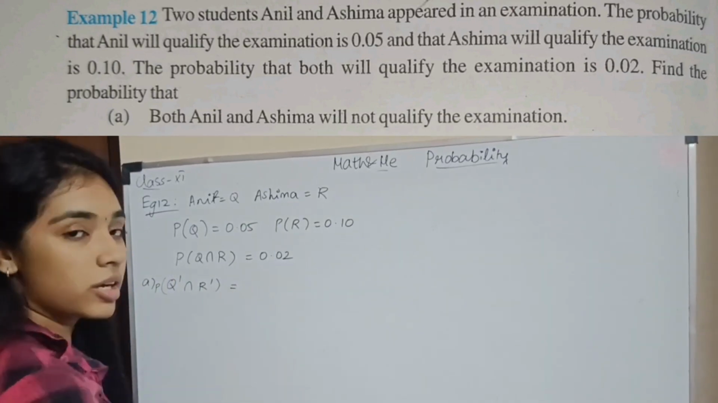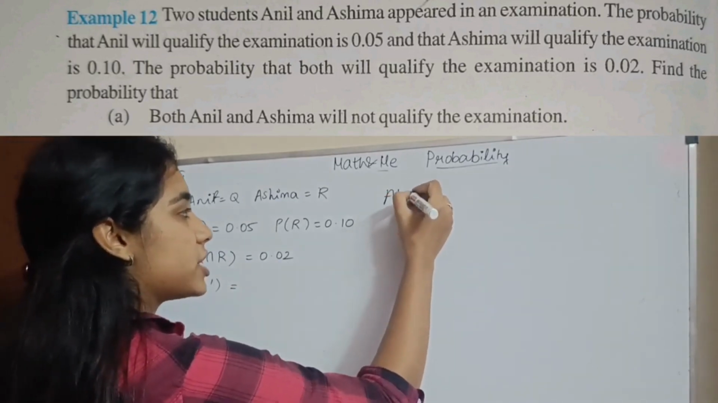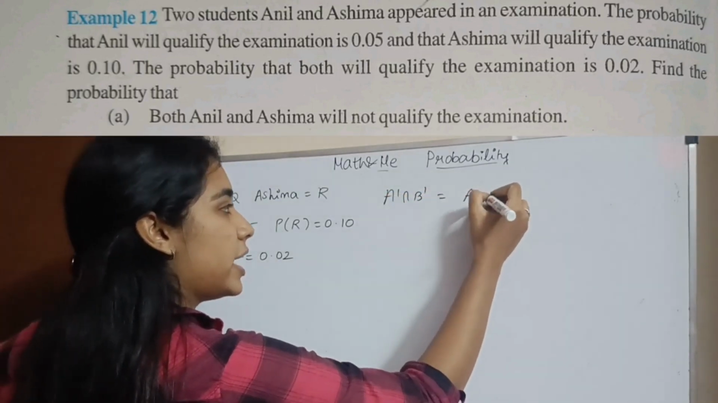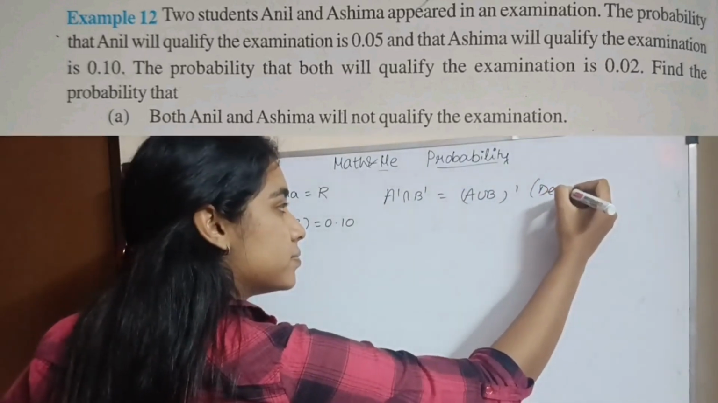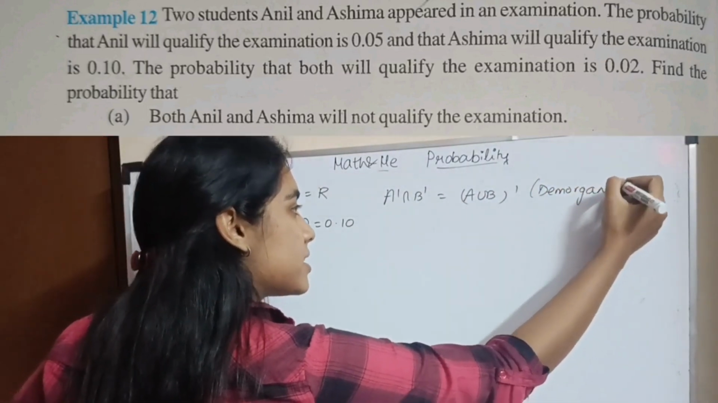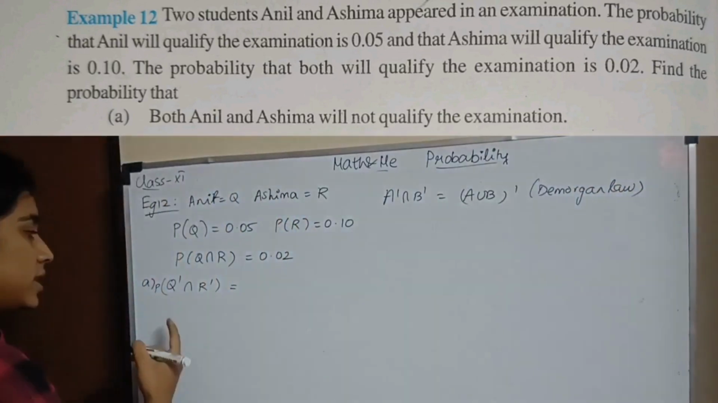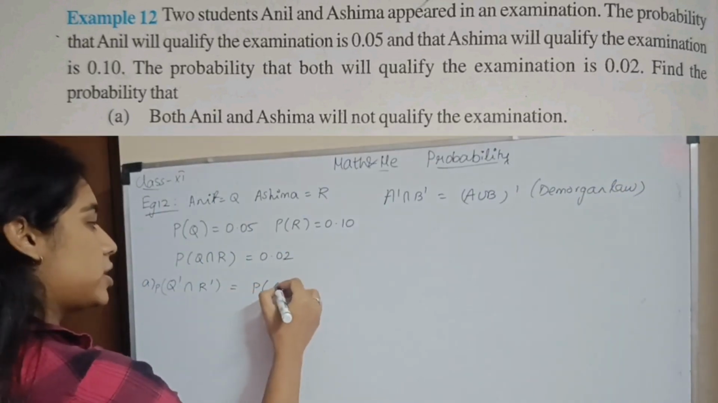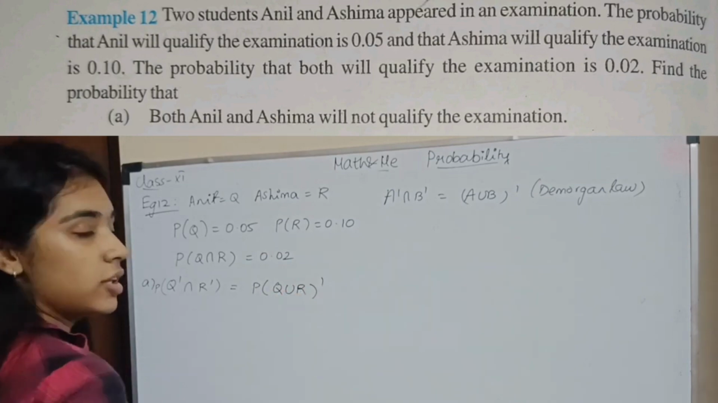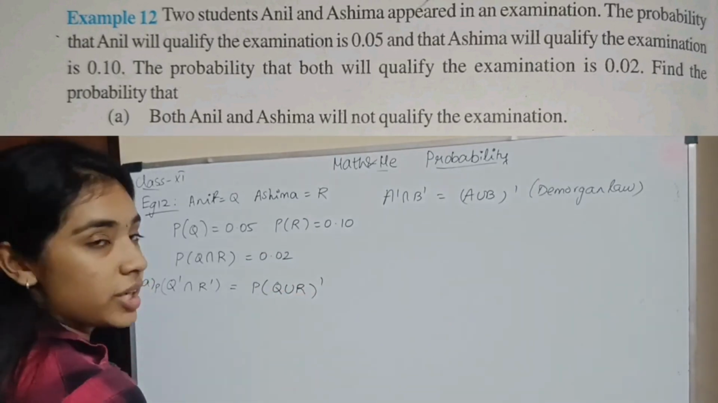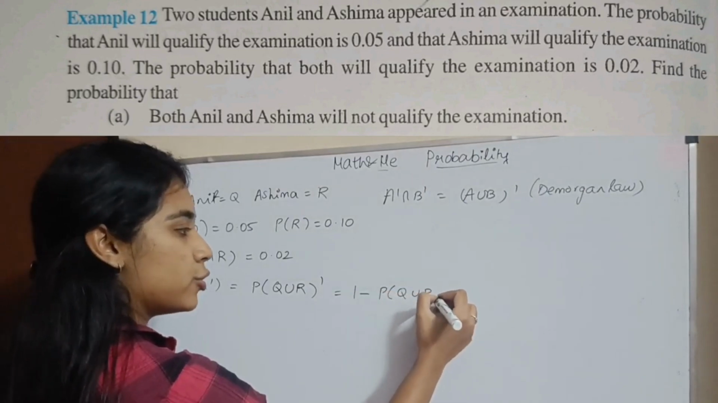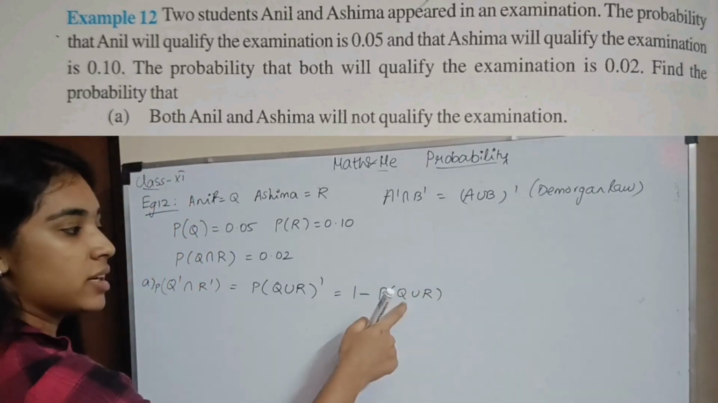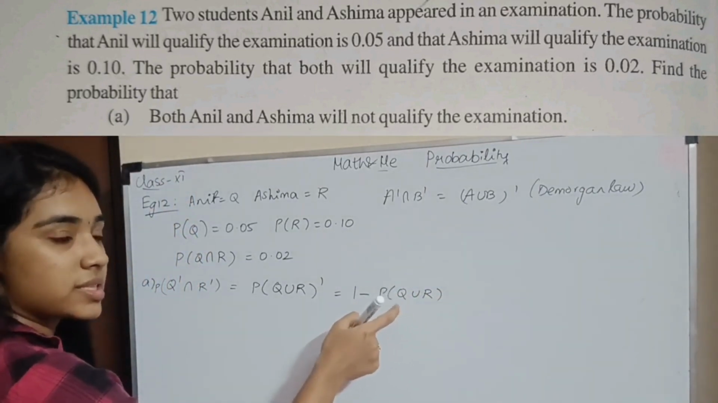What have we studied in De Morgan's law? A dash intersection B dash is nothing but A union B the whole dash. This is De Morgan's law. You would have learnt it in your 10th standard. So the probability will be Q union R the whole dash, which is 1 minus probability of Q union R. So we need to find this first, and then subtract from 1. Don't forget this step.